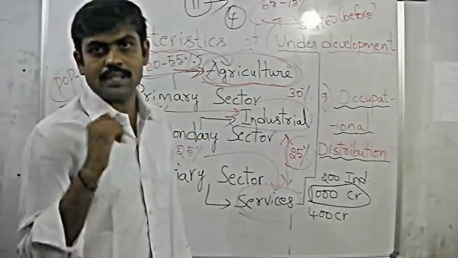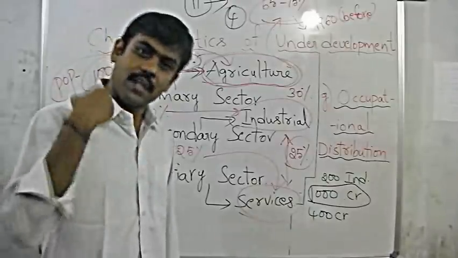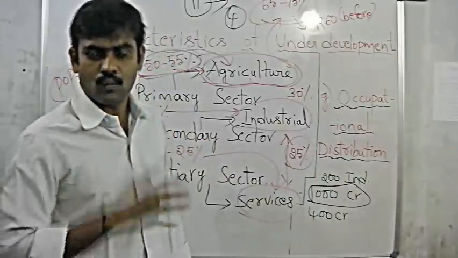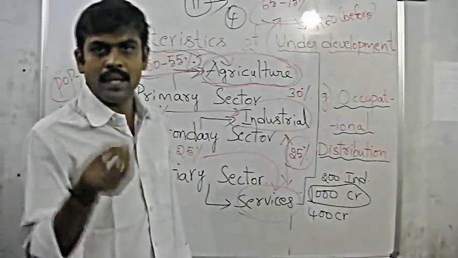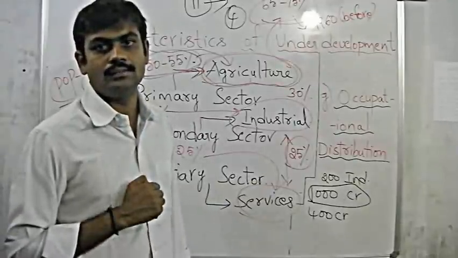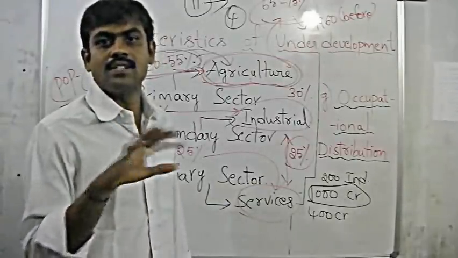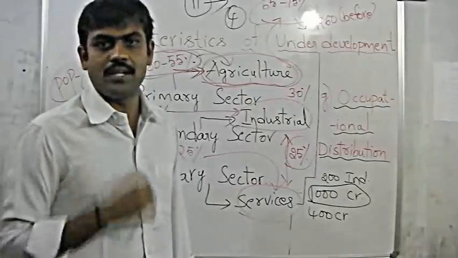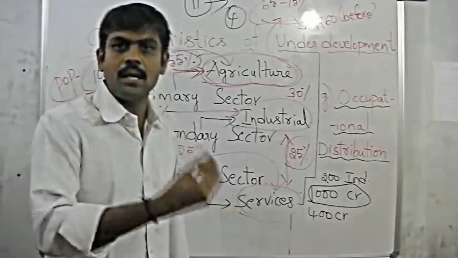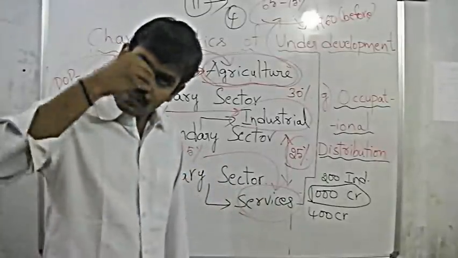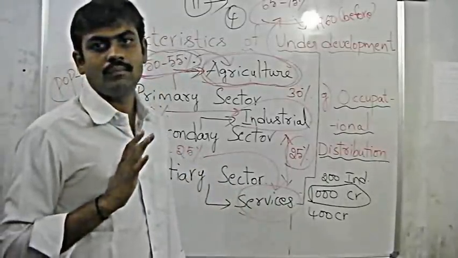But unfortunately, what is happening there? 40 or 50 people are working on 1 hectare of land. What is the use? They are simply depending on that 1 hectare of land, but that is not going to bring them any additional profits. Even if 10 or 15 people are working on 1 hectare of land, the productivity is the same.